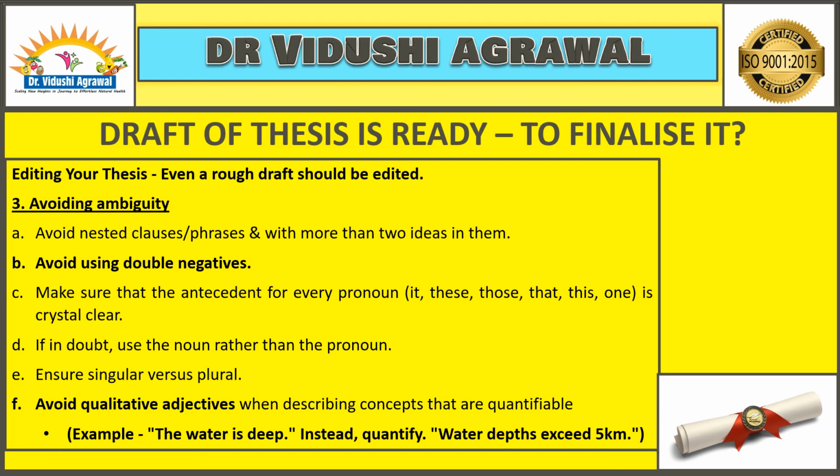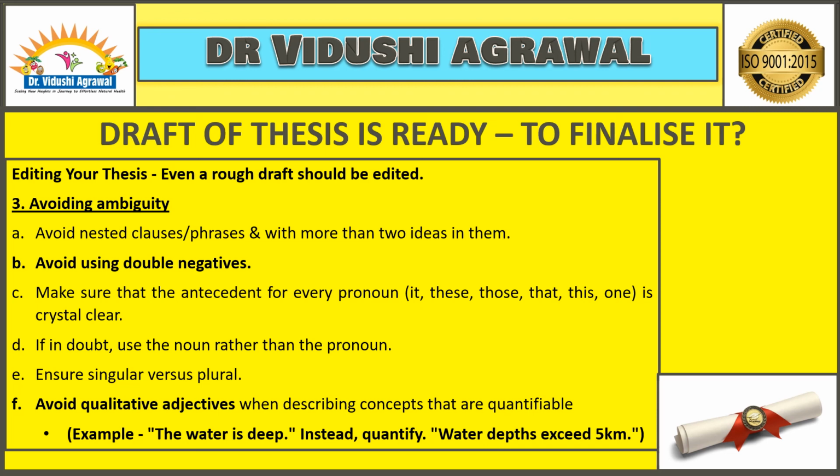Now make sure that the antecedent for every pronoun is crystal clear, which means, say for example, if I say Dr. Vidushi is meeting a client at 5 p.m. She is going to give a diet plan, right? So she is a pronoun for Dr. Vidushi. So it has to be crystal clear. When you are using a pronoun, it is for whom you are using this pronoun. Now if you are in doubt about which particular noun the pronoun is used for, better use a noun there.